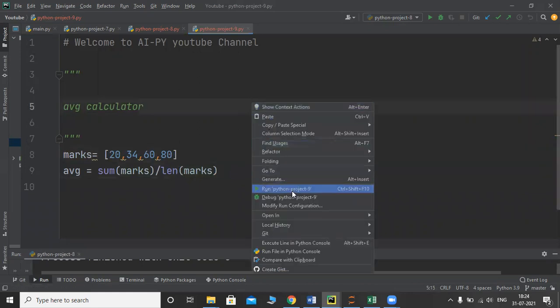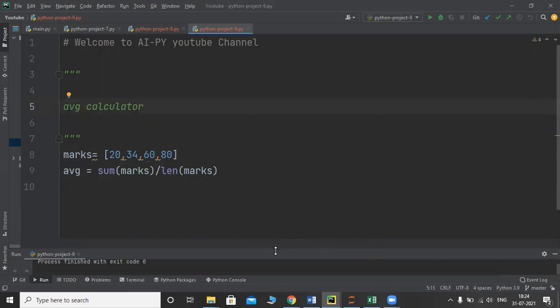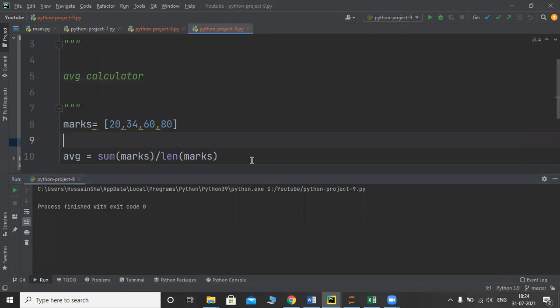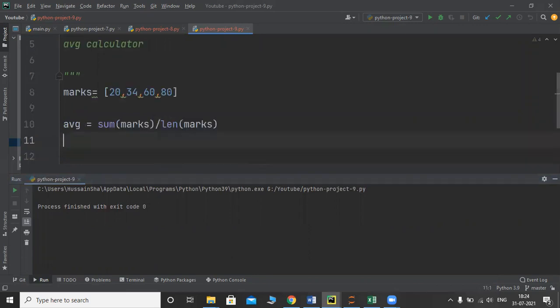If I execute this one, we will get an average here. But we did not print it, right? Let us print average here. Print average. So now if you execute, you will get average as 48.5. That's it. This is a very simple program to calculate average.